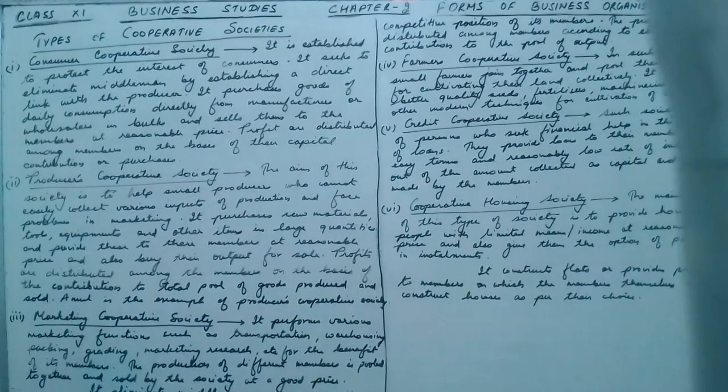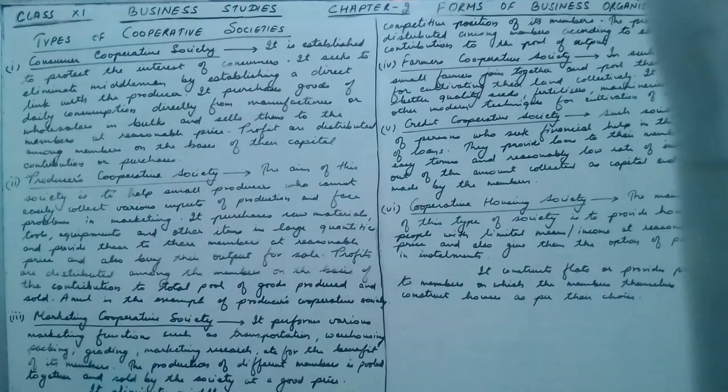Fifth one is credit cooperative society. Such a society comprises persons who seek financial help in the form of loans. So if a person wants financial help in the form of a loan, then this type of credit cooperative society is made. They provide loans to their members on easy terms. A reasonably low rate of interest is charged from the members of the credit cooperative society. So a very low interest rate is charged and on easy terms the loan is provided to the members.